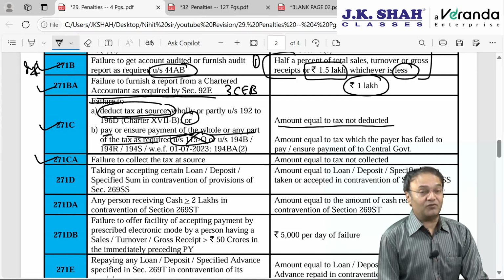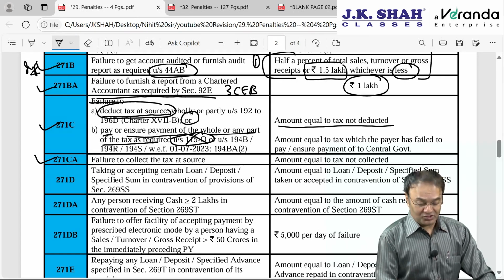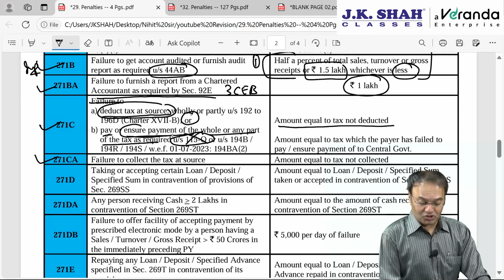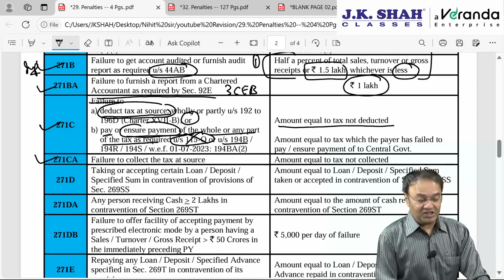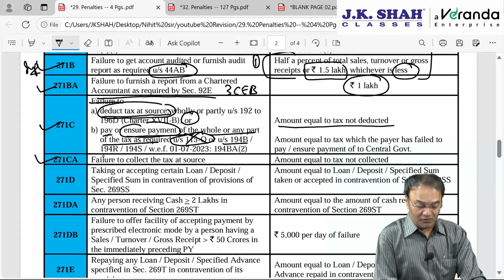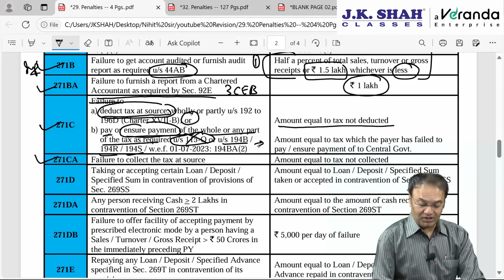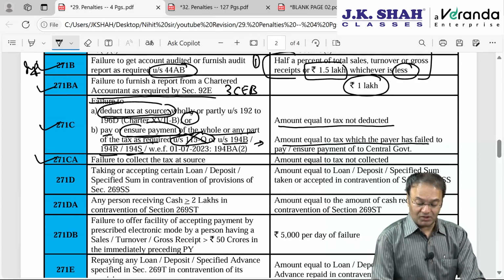115O is deleted from AY 23-24, that was dividend distribution tax. Assessee fails to ensure payment of 194B, that is winning from lottery in kind, if the winning is in kind, or 194R, benefit or perquisite exceeding 20,000, or purchase of virtual digital asset 194S, then penalty will be equal to the tax which the payer has failed to pay or deposit to the credit of central government.